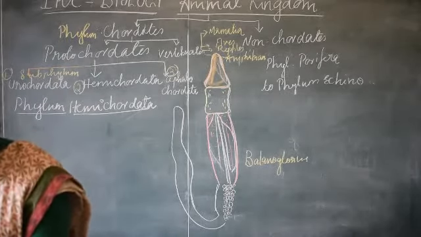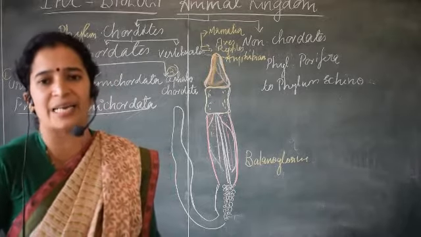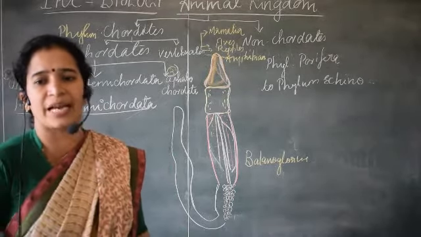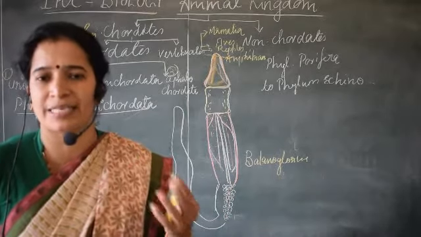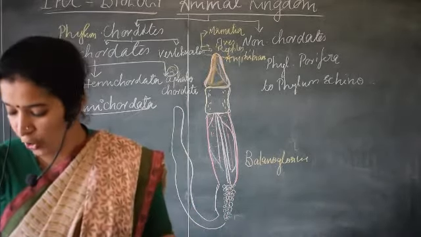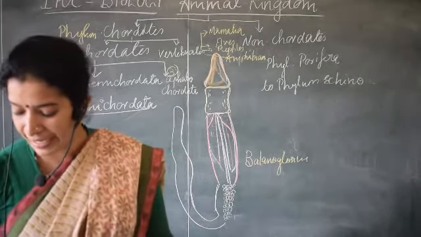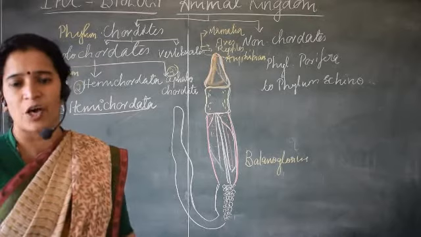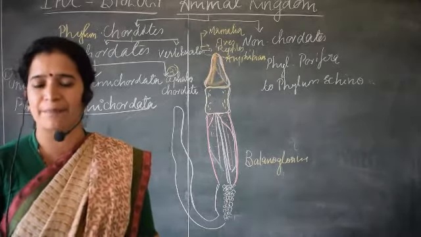Because of that reason, Hemichordata was earlier placed under the non-chordates, according to the earlier classification, as one of the subphyla. But now it is placed differently.